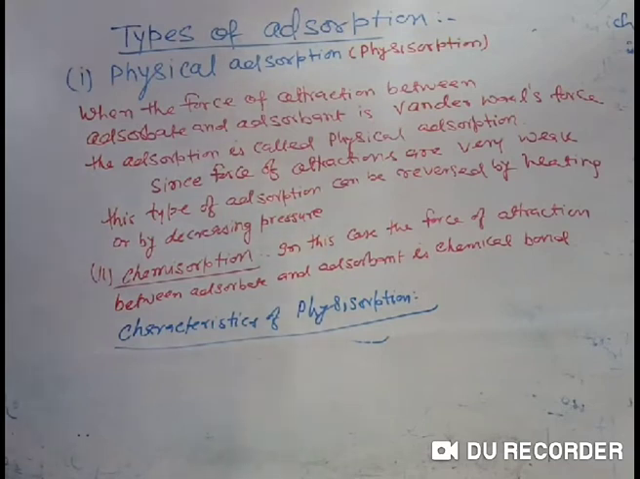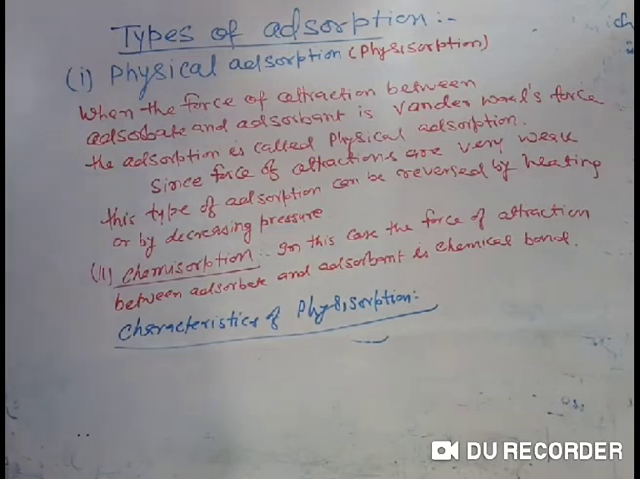Now the second is chemical adsorptions, which is also known as chemisorptions. In this case the force of attractions between the adsorbent and adsorbate is a chemical bond, meaning a covalent bond or ionic bond. The concept of chemical bond was given by Langmuir. That's why this adsorptions is also known as Langmuir adsorptions.